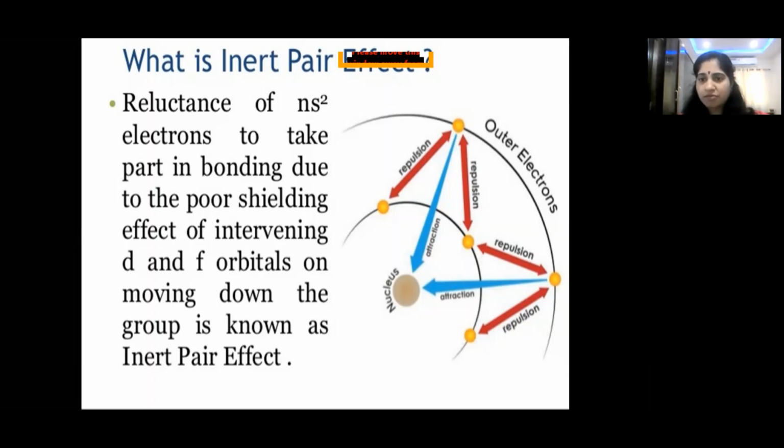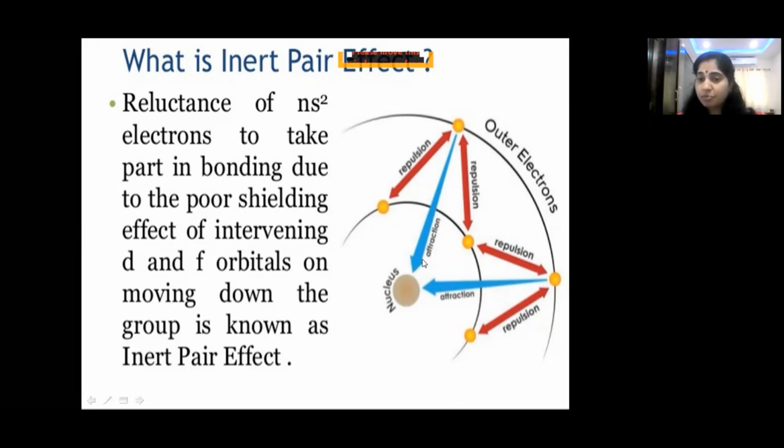Why poor shielding effect? Because these electrons are present not in the outer shell, they are present in the inner shell. So because of the poor shielding effect, what happens? Nuclear charge reaches the outer electrons. So what is the shielding effect? Shielding effect is nothing but the electrons present in the inner shell not allowing the charge of the nucleus to reach the outer shell. That is called the screening effect, right children?